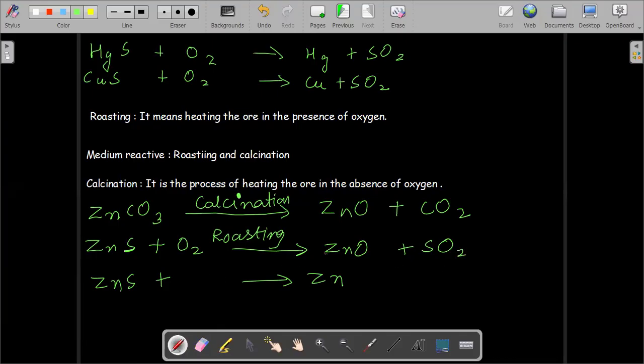Just balance this reaction, and this ZnS plus O2. So this is the reaction that takes place. You obtain zinc oxide.